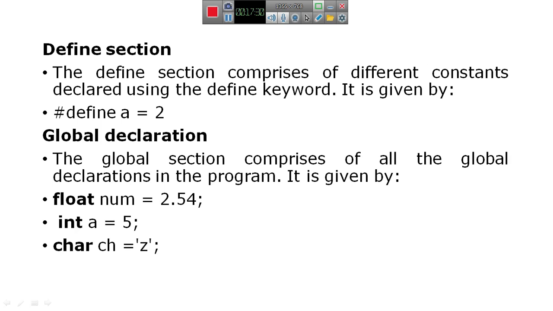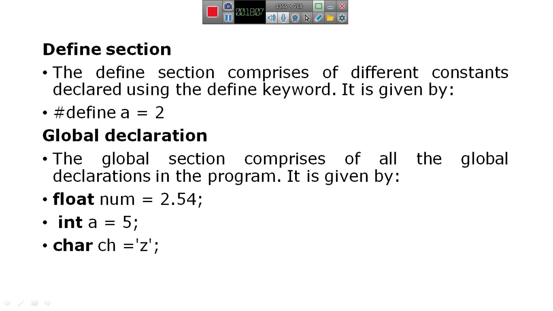Global declaration section. The global declaration section comprises all the global declarations in the program. So here we can declare variables above the main function also. It means that if you have created a variable above the main function, that variable can be accessed throughout the program.